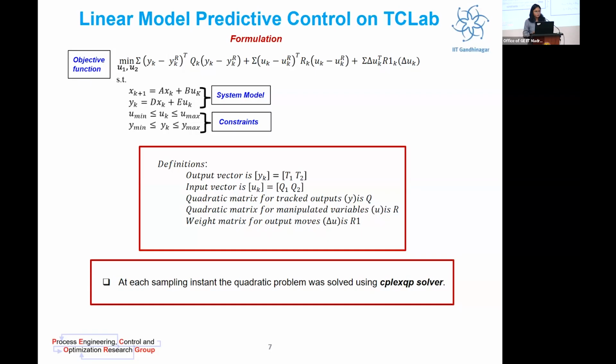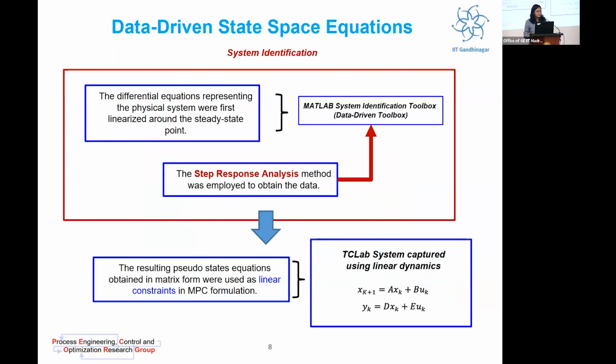As you saw before, a set of linear equations is needed in this MPC formulation. So we went for system identification, in which these differential equations were first linearized around the steady state point using the MATLAB system identification toolbox, which is a data-driven toolbox. For that we needed data. So we went on to employ step response analysis on our system. From the system identification toolbox, we obtained pseudo states equations in matrix form, and then they were used as linear constraints in the MPC formulation.